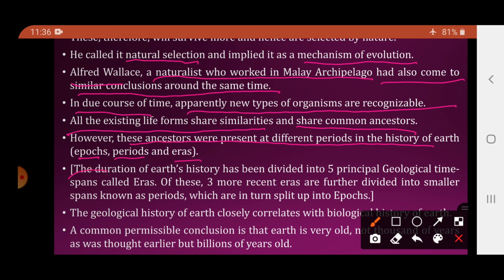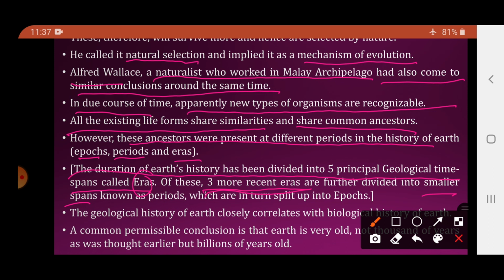So the duration of the earth history has been divided into 5 principal geological lifespans which are called eras. So earth की history को it is divided into 5 geological lifespans. ये जो lifespans हैं उसको क्या बोलते हैं? Era. So total how many eras are there? 5 eras. ये 5 eras में से 3 most recent eras they are further divided into smaller spans.